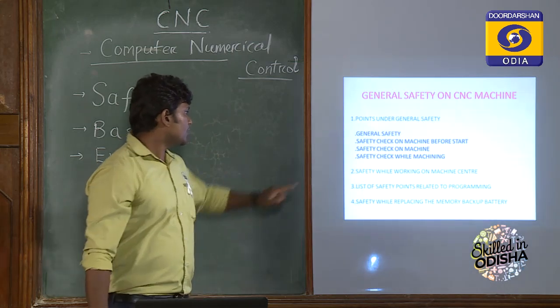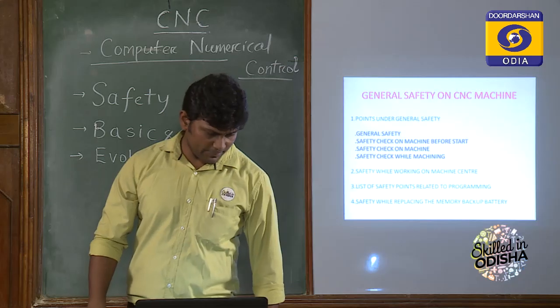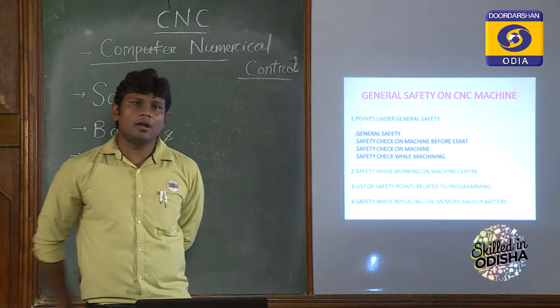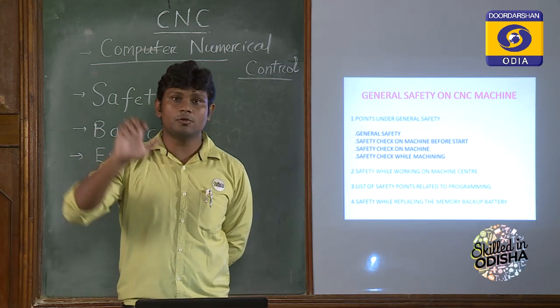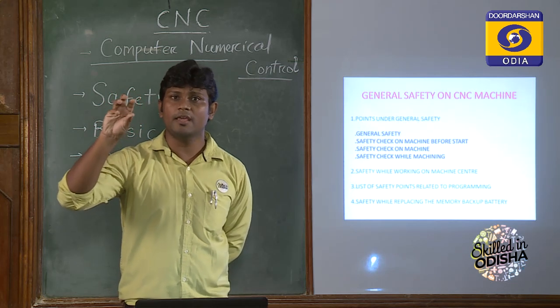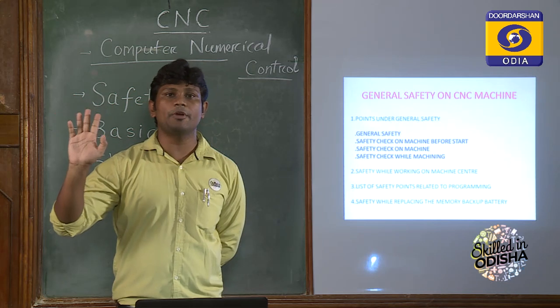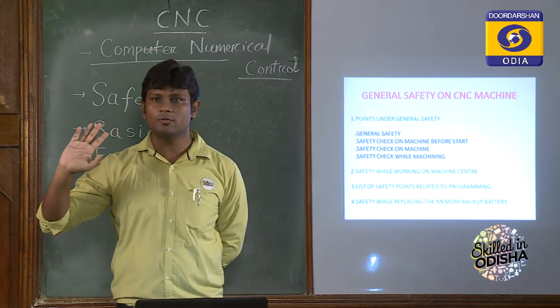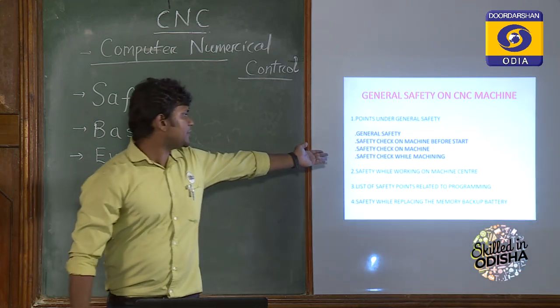Now we'll go to the third point, the safety check on the machine. What are the points on the safety check on the machine? You should always know, before starting any type of machining, where the emergency button is, because if any mishap happens during the machining, you can press the emergency button so that the machine will stop immediately. Now what are the safety checks while the machining operations?